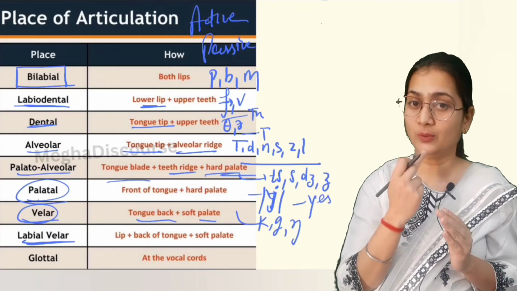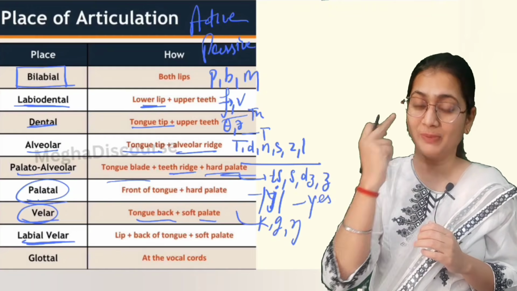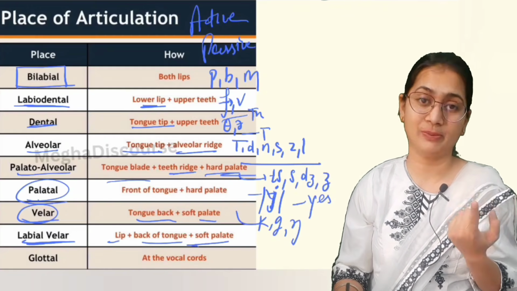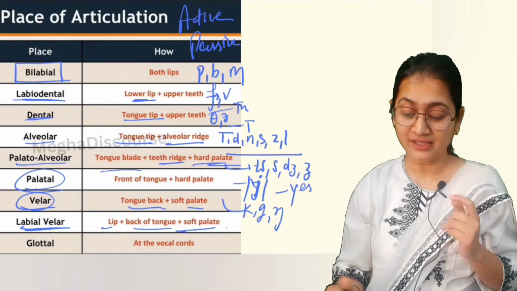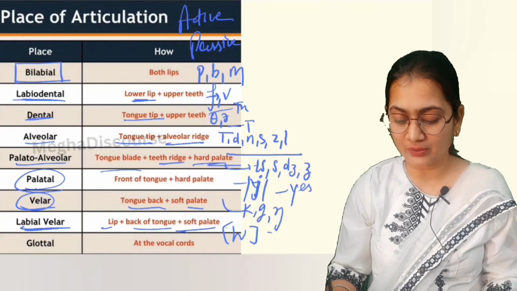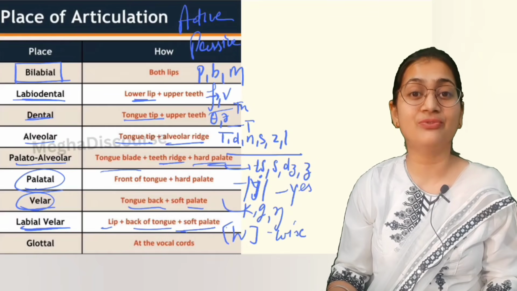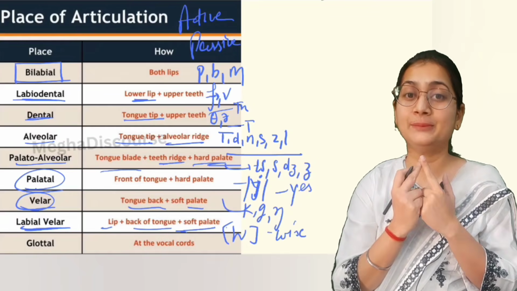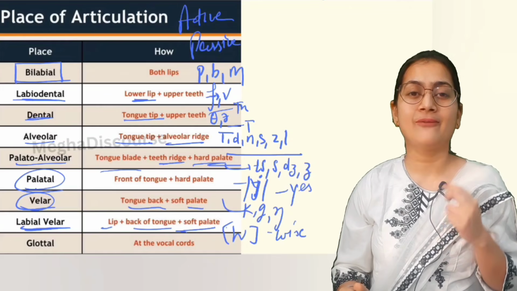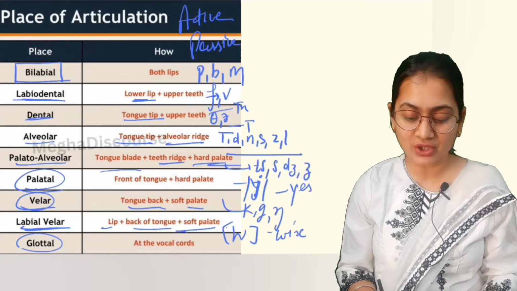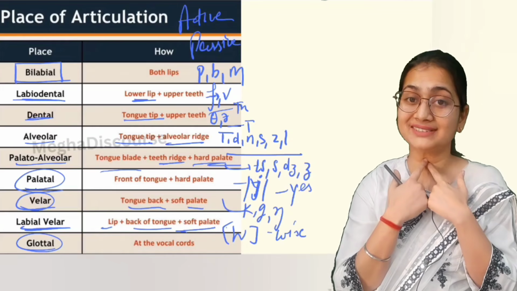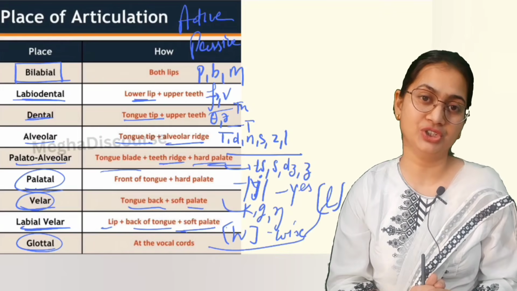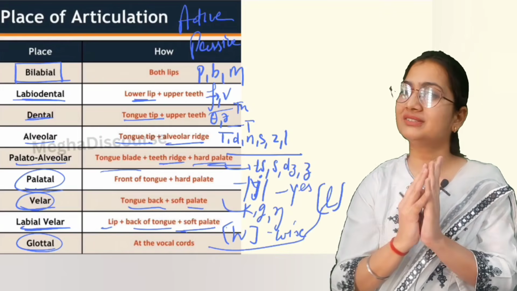Labial means lower lip. Velar means soft palate. So here we use lower lip, back of tongue and soft palate. In this labiovelar, we have this sound, like we have in wise, white. So this is what we call labiovelar. Then we have glottal, that is use of glottis sound. So these are your place of articulation by using all organs of speech.